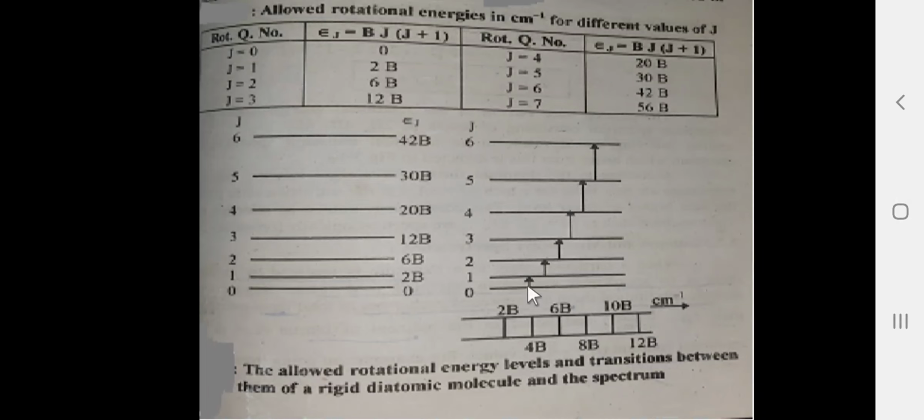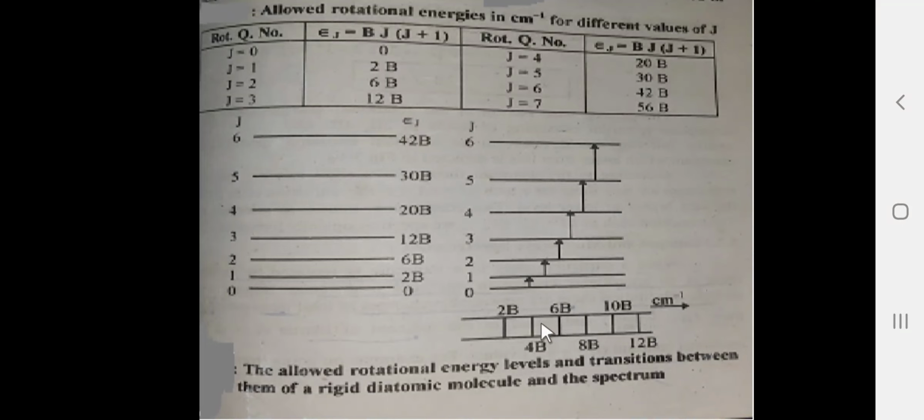So, when the 0 to 1 transition takes place, the first line will be obtained at 2B centimeter inverse. When the second transition, a 1 to 2 transition, takes place, the second line is obtained at 4B centimeter inverse. When the molecule moves from 2 to 3, the line is obtained at 6B centimeter inverse, and so on, 8B, 10B and 12B.